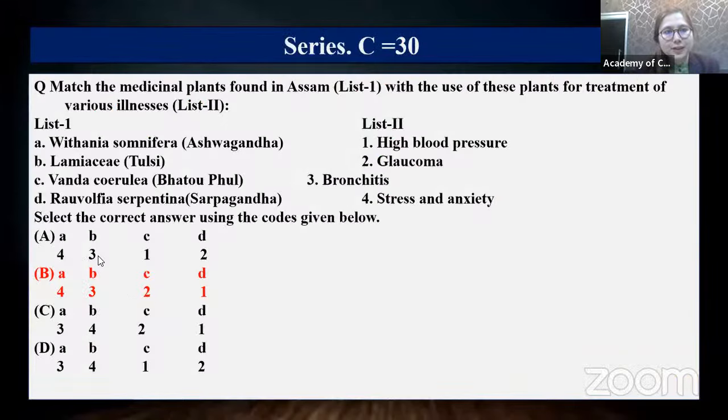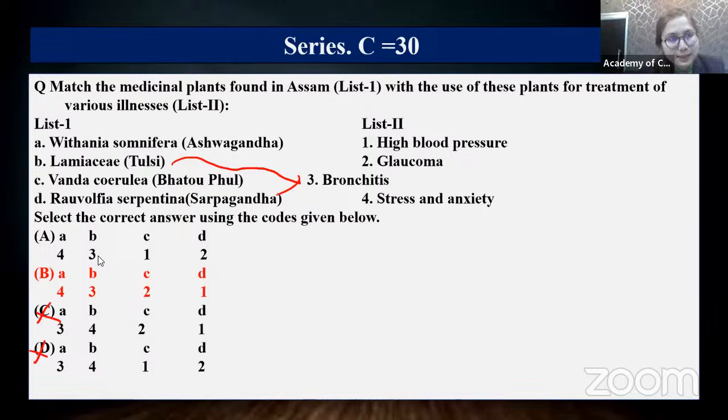Similarly, another very important thing. This is, of course, something I don't know how many of you have done correctly, but this is a match the following. And this time the match the following questions are very interesting. Tulsi. Why do you take Tulsi? If you remember, your parents, your mother especially, has given you Tulsi during any kind of cough and cold. So automatically something related to the cough and cold, the organ related to it is the lungs, bronchitis. So automatically you can match B with 3.